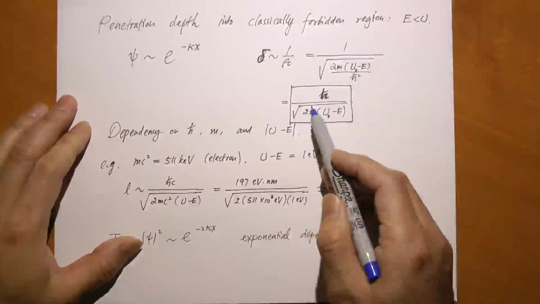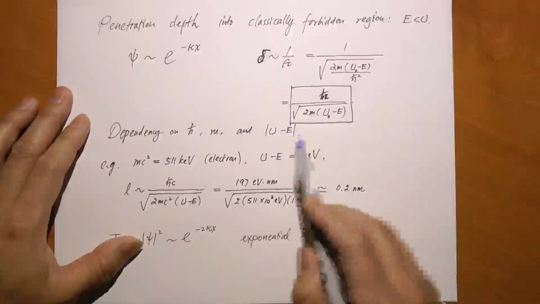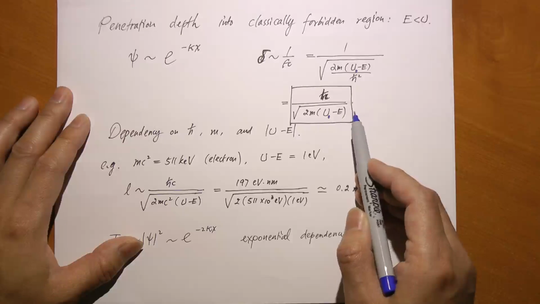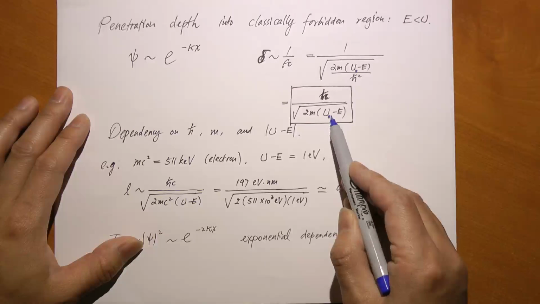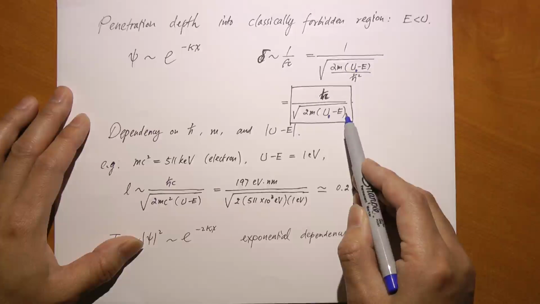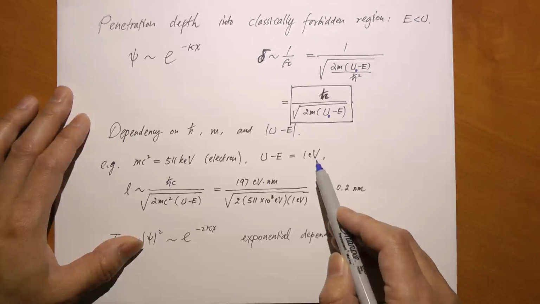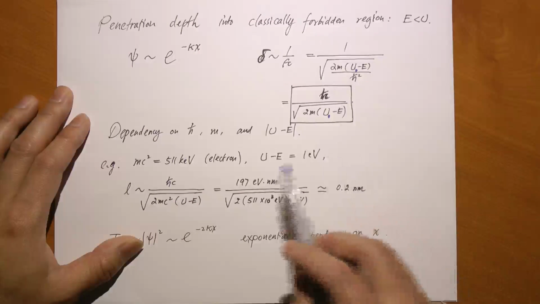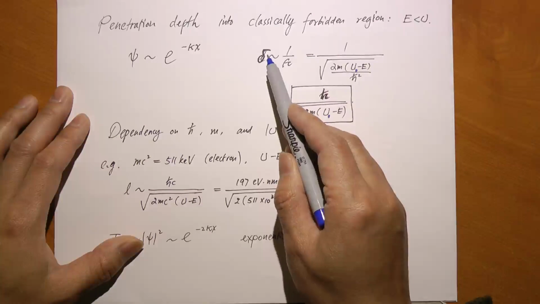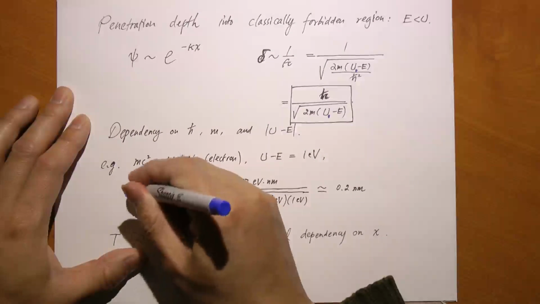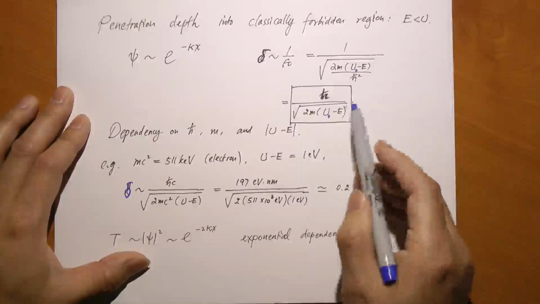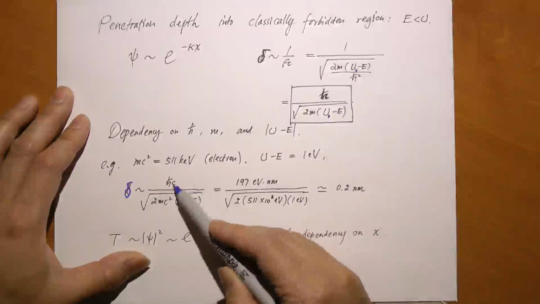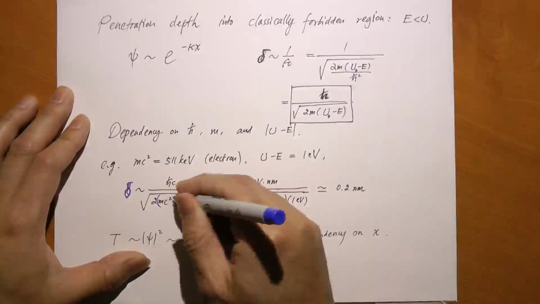But now let's take a look at some numbers. Let's say we have an electron. This electron tries to tunnel into a region whose potential barrier is higher than the electron's own energy by about 1 eV. So it has this much energy barrier to tunnel through. Let's see how far it can get into such a barrier. So we calculate delta for this case. And again, the same old trick: we multiply both numerator and denominator by c. So I get h bar c here, and this becomes mc squared instead of m.